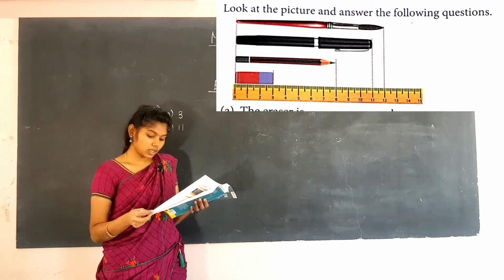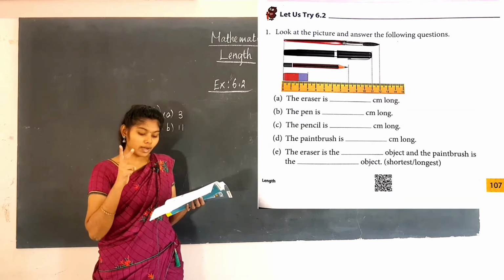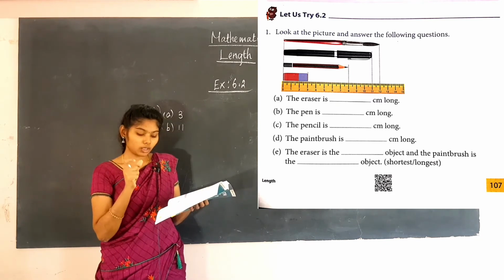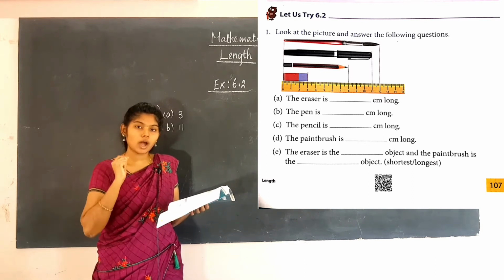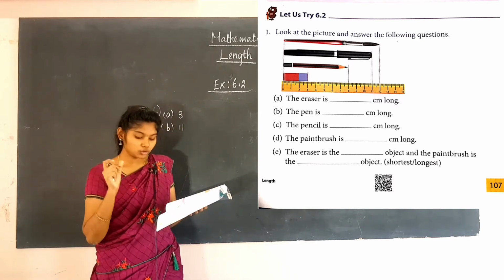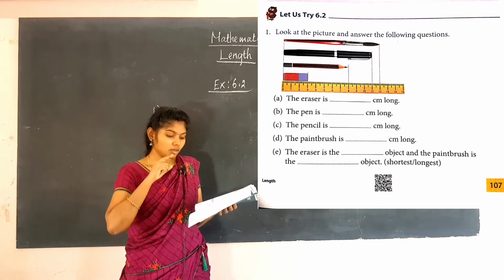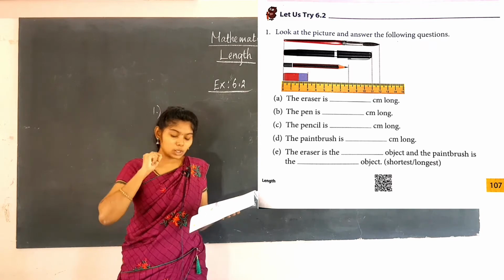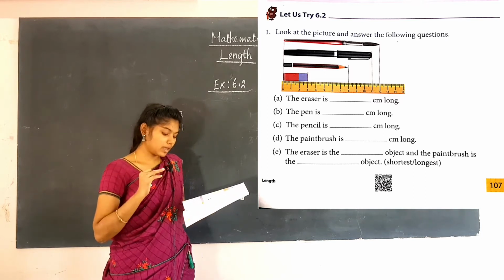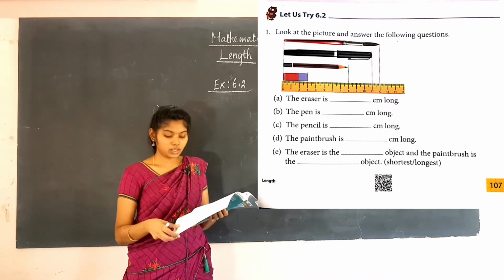And the last one is the eraser is the dash object and the paintbrush is the dash object. So here two blanks are given. The eraser is which one, how the eraser looks, short. The options are given in the bracket, by using that only you have to fill in the blank. So here shortest and longest are given. Eraser is short or long, it is so short. So you have to write shortest object. The eraser is the shortest object and the paintbrush which is so long, you have to write as longest object. You have to find the measurement of pencil and paintbrush as homework, and the eraser is the shortest and the paintbrush is the longest object.